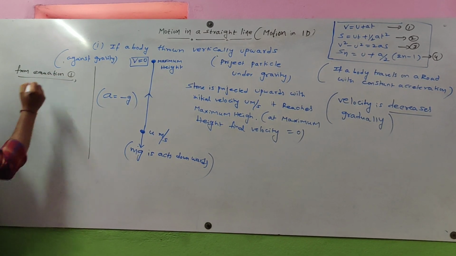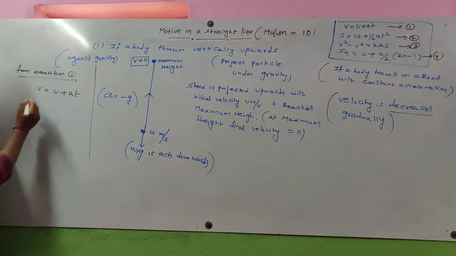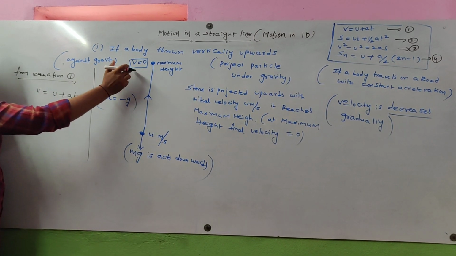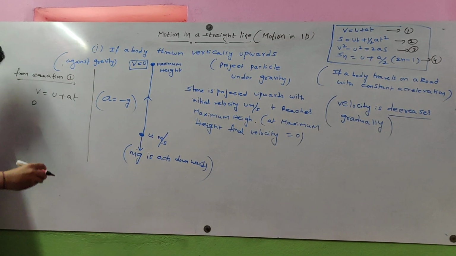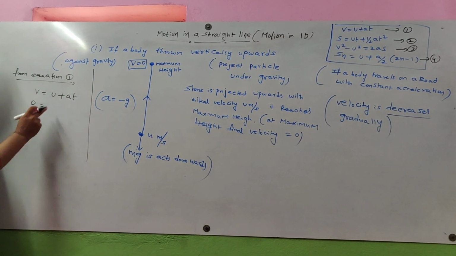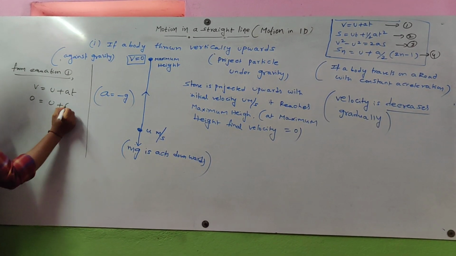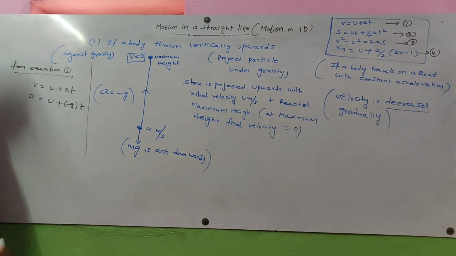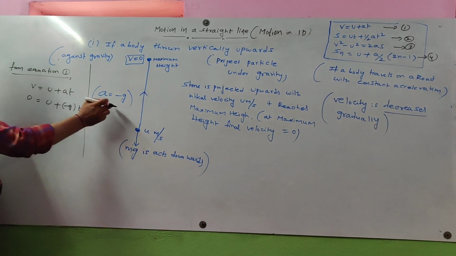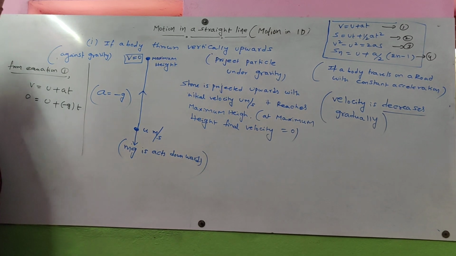So what is equation 1 here? v is equal to u plus at. That means v is equal to what, u plus at. At maximum height, for a body projected vertically upward, the final velocity is 0. The u value is u only. The acceleration is minus g, into t, because it is opposite to the gravitational pull. That's why we projected a stone opposite to the gravitational pull, because it is moving upward while the gravitational pull is downward.